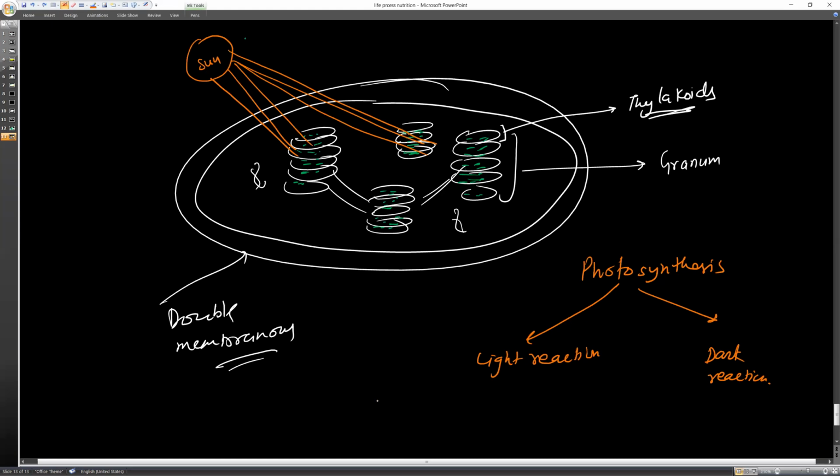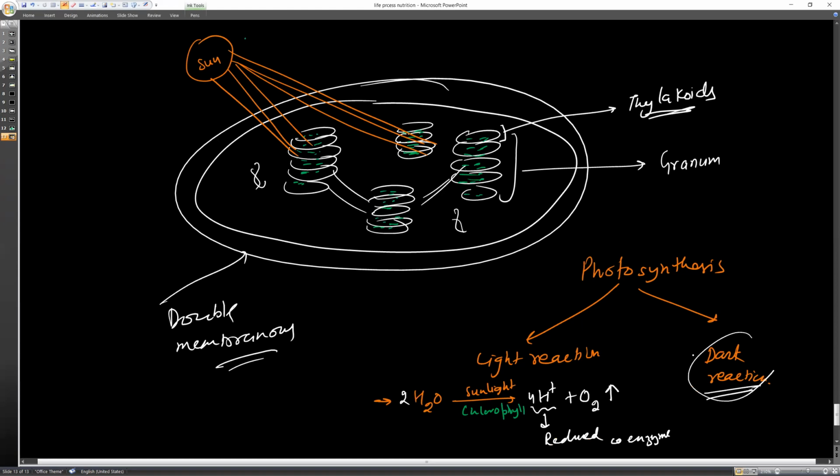It means splitting of water, H2O, in the presence of sunlight and chlorophyll, it will get converted into H plus ions, and oxygen gas will be eliminated out. Okay, you see that plants give oxygen. In biological terms, we call these the reduced coenzymes. Now this reduced coenzymes is going to help.